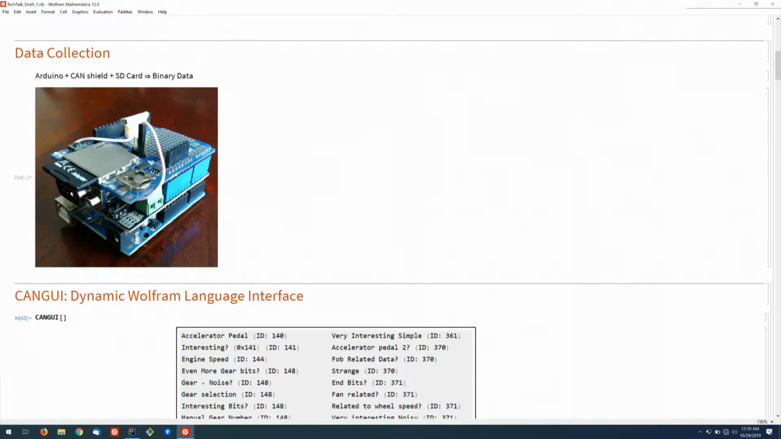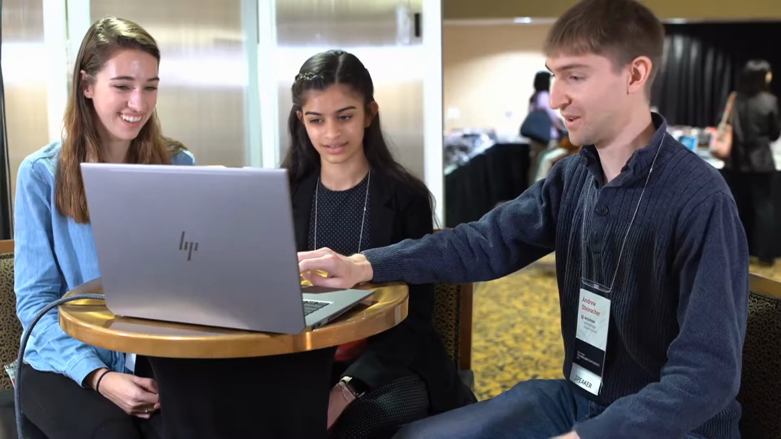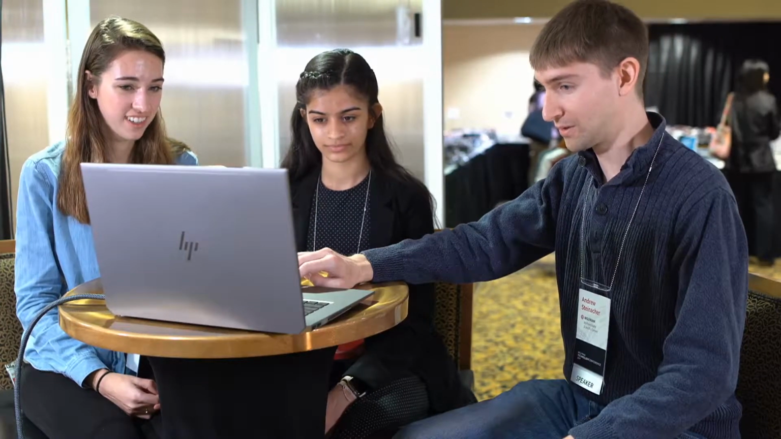I log it in binary as fast as I can, because it turns out there's a lot of data being thrown around, so I've had to do some tricks to speed things up.